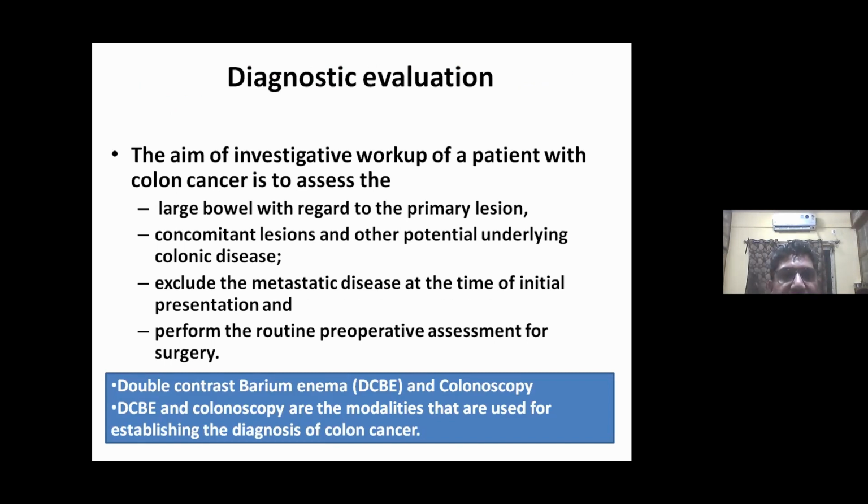Diagnostic evaluation. The aim of investigative workup of a patient with colon cancer is to assess the large bowel with regard to the primary lesion, concomitant lesions, and other potential underlying colonic disease, to exclude metastatic disease at the time of initial presentation, and to perform the routine preoperative assessment for surgery. Double contrast barium enema and colonoscopy are the modalities of choice to establish the diagnosis.